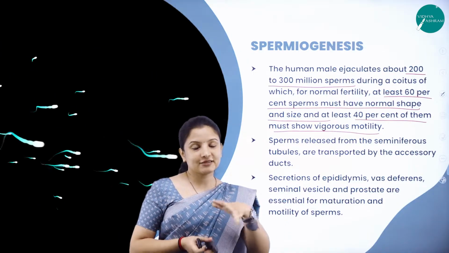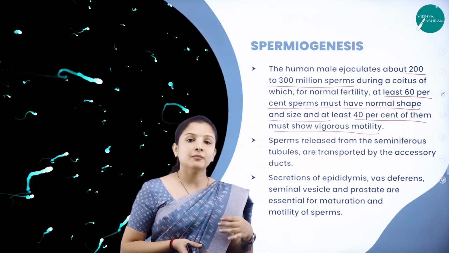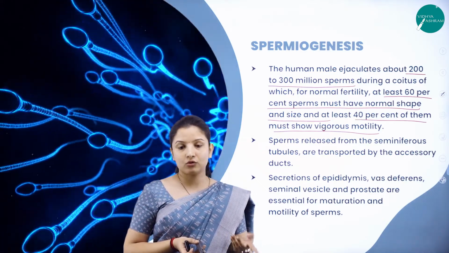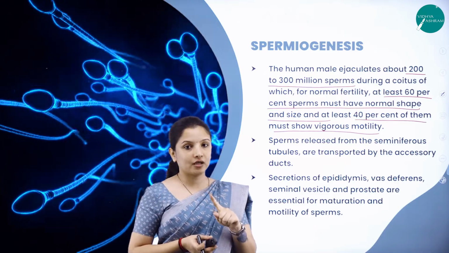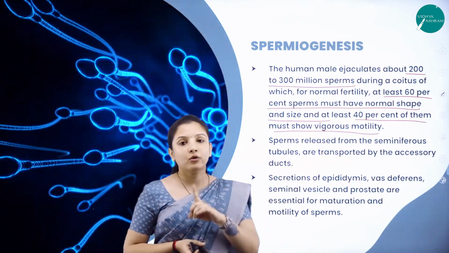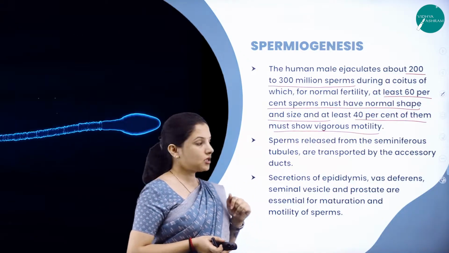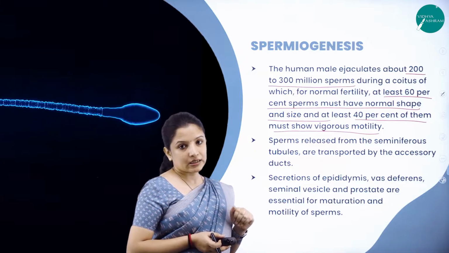So from that 40%, whichever is very fast and moving, it's like a race. Will all the runners get first place? No. Though everybody is very quick in running, there will be only one winner. Just like that here also, only one sperm that is very quick and energetic will fertilize the ovum out of the 40% of the sperms that are there.